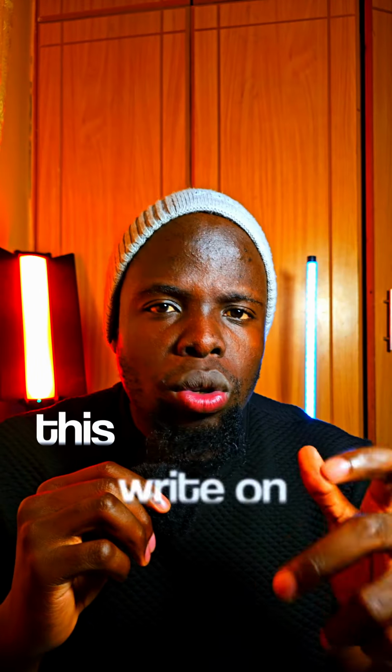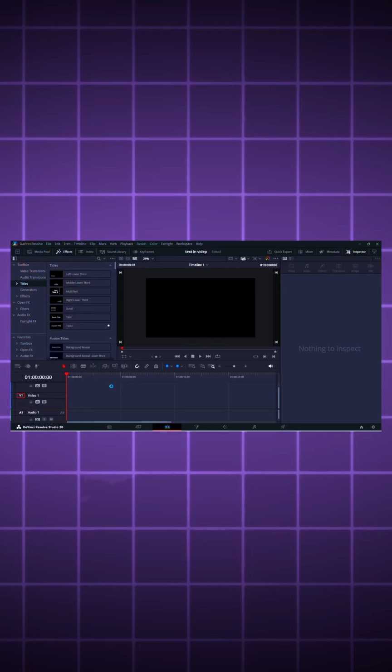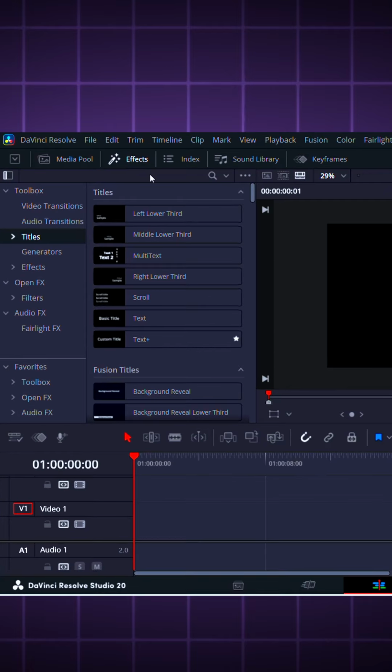Let me show you how you can achieve this write-on effect, or popularly known as the typewriter effect, in DaVinci Resolve. Let's run it. When you get into your timeline, go onto the Effects tab, Titles, and drag this Text Plus effect onto the timeline.